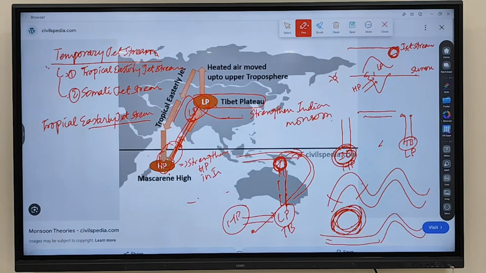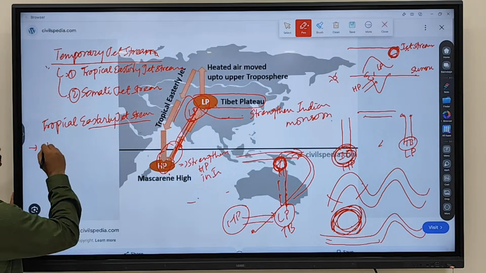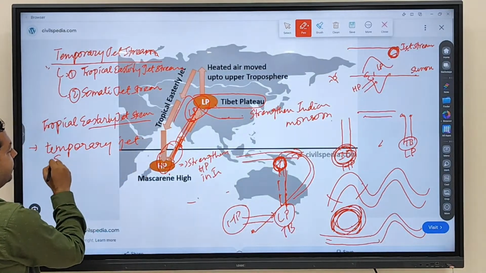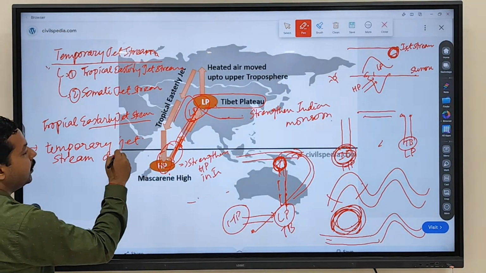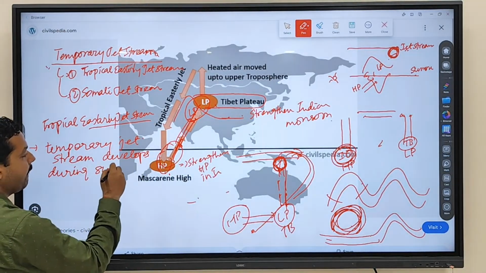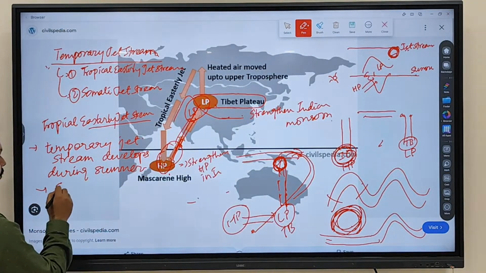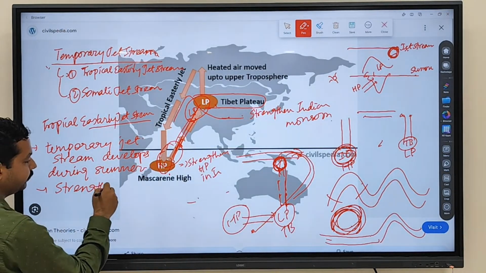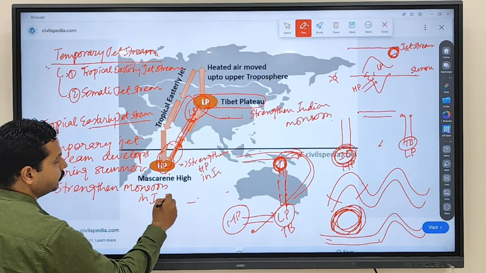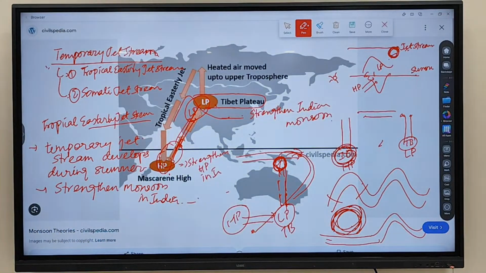Clear? So what you have to keep in mind is these are temporary jet streams. They develop during summer and strengthen the monsoon in India. These are temporary jet streams, develop during summer, strengthen monsoon in India. Fine.